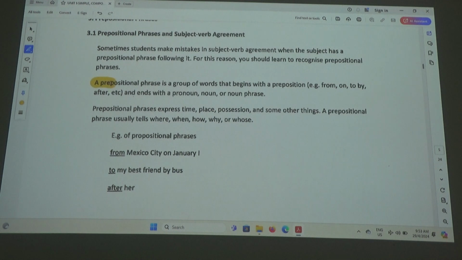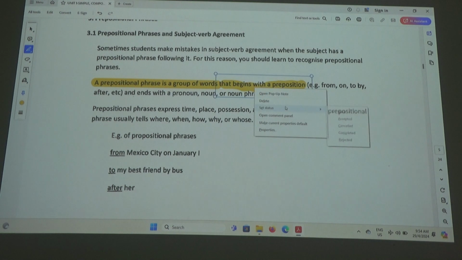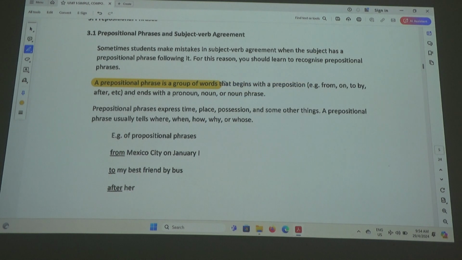It is a group of words that begins with a preposition. Example from, on, to, after, and all that. And ends with a pronoun, noun, or noun phrase. Alright? That's a prepositional phrase. All of you know that. Alright?